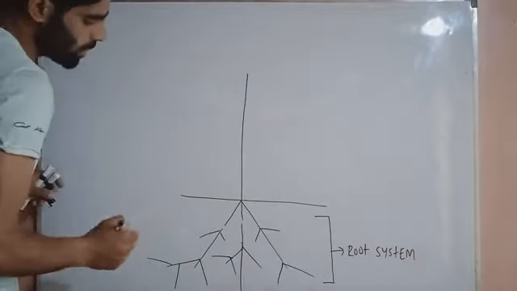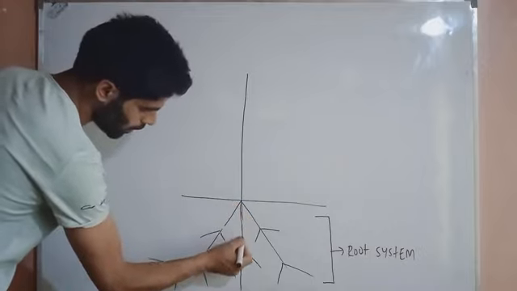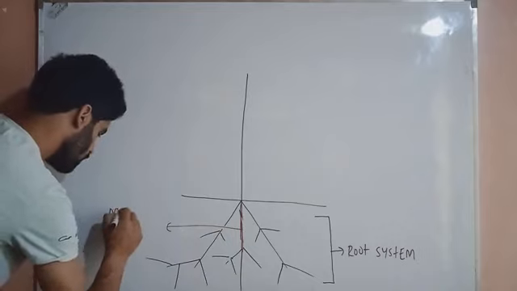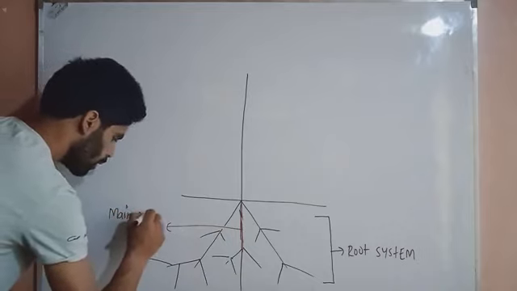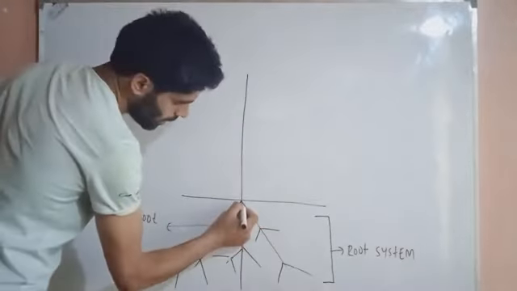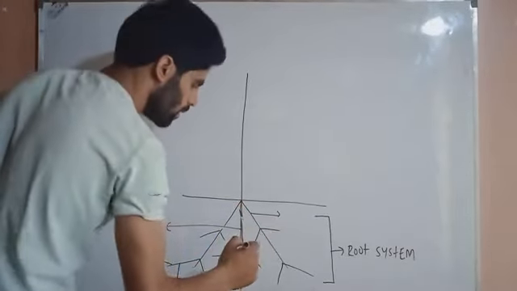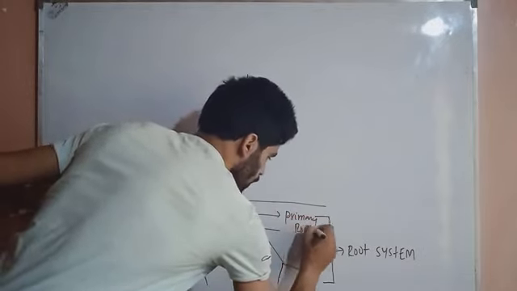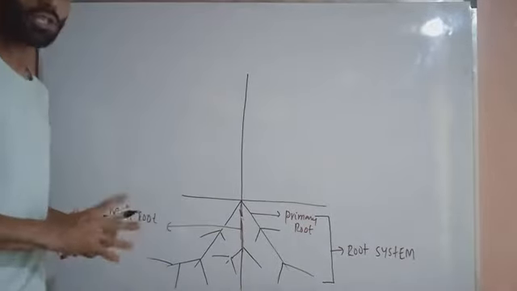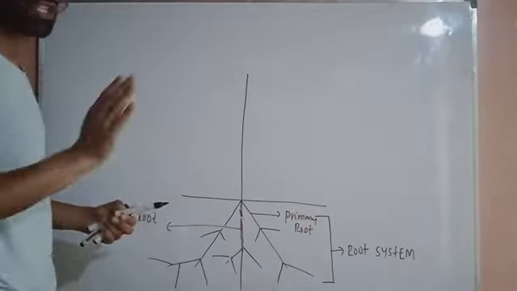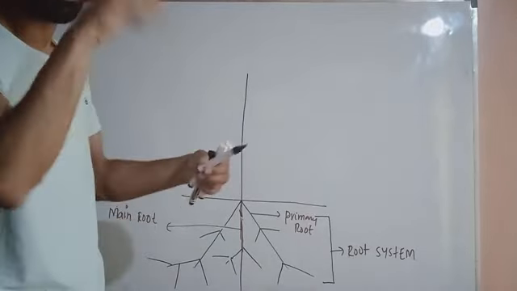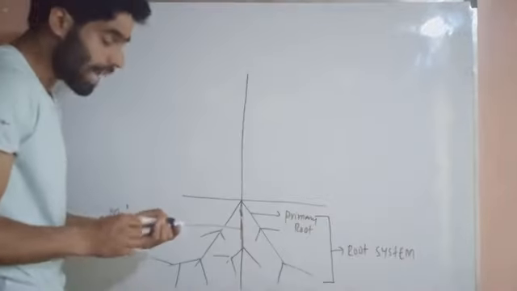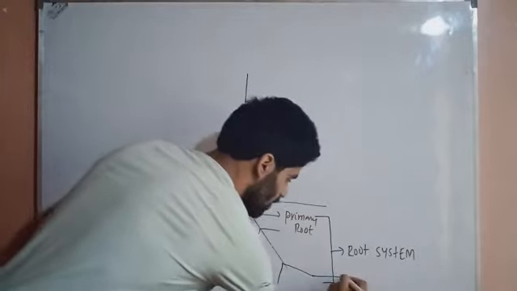In the root system there is a main root. This is called the main root of a plant, very important, and this is called the primary root. As you are aware, roots are positively geotropic, they are inside the soil. That's why the term positively geotropic is used. These are primary roots, and the roots that arise from the primary root, for example this one, are called secondary roots.